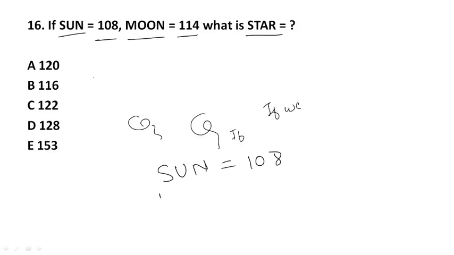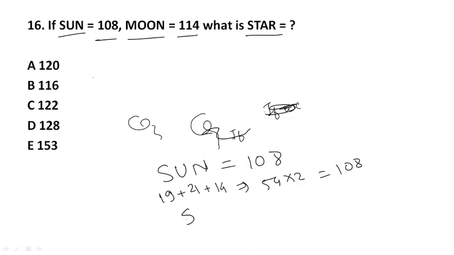S is for 19 plus U is for 21 plus N is for 14. Here the sum will be 54. If we multiply this with 2, then we will get 108. Okay. In the same way, moon will also get 140.